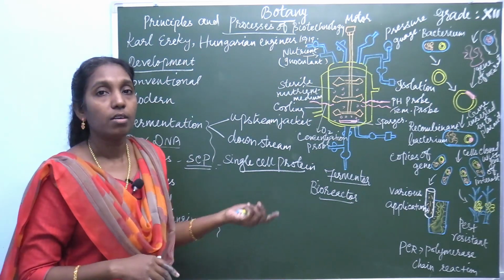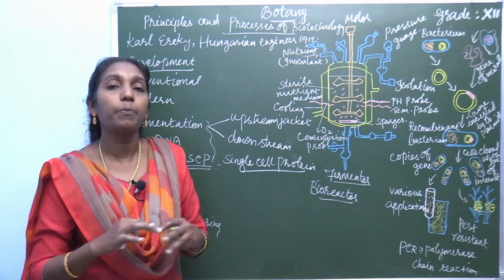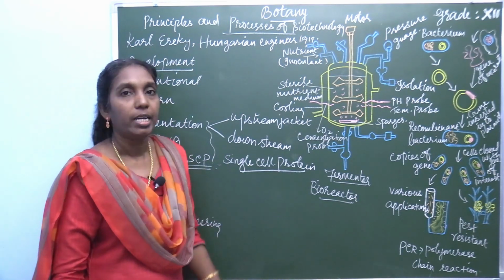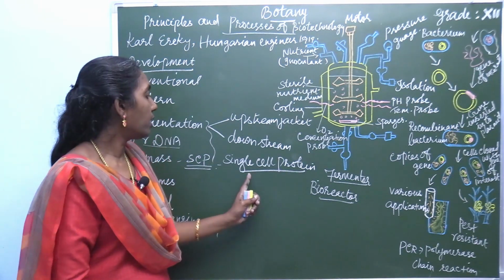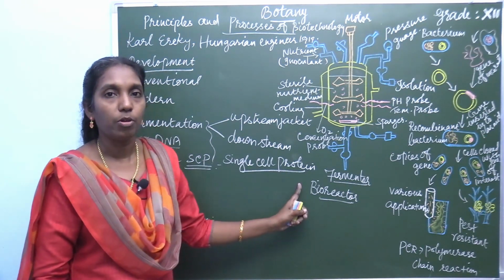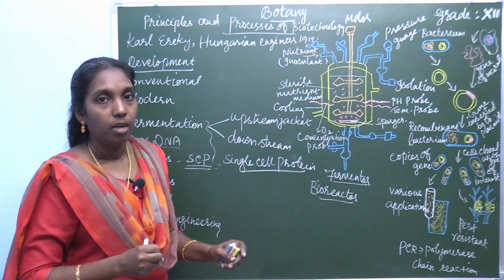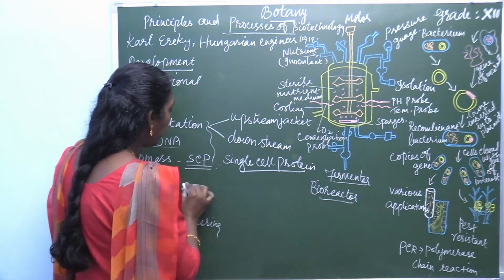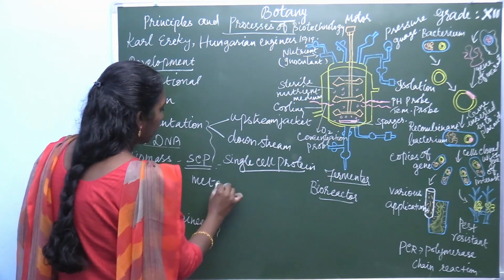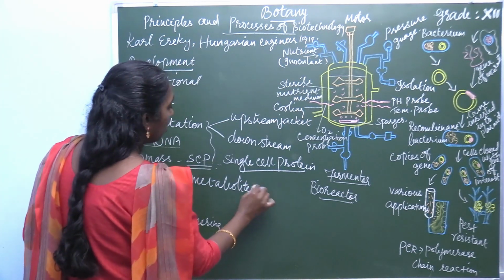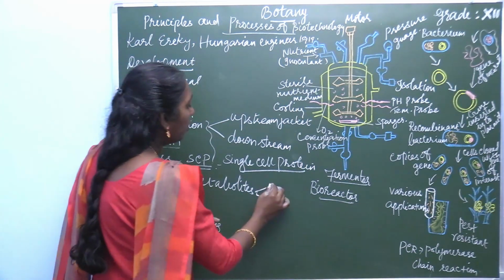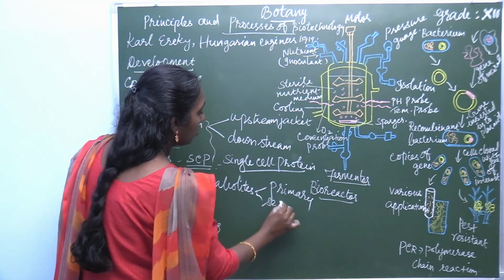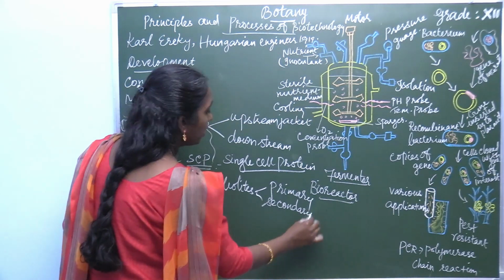Now, what are the practical applications of this fermentation? One such product is the production of single cell protein, that is microbial mass or microbial biomass production. Then microbial metabolites. There are two different types of metabolites, primary metabolites and secondary metabolites.